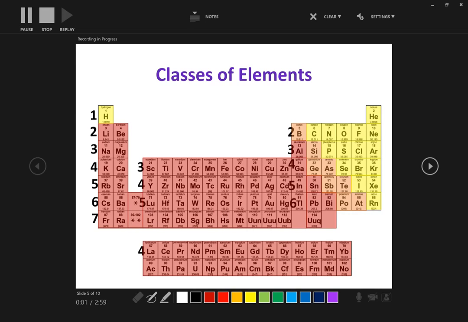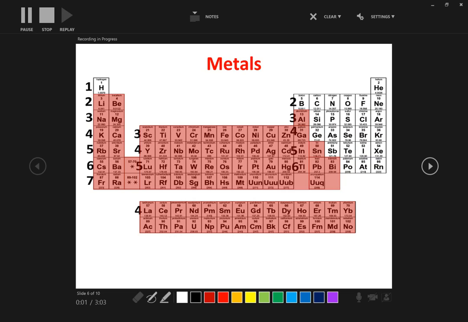We have three classes of elements, which we'll take a closer look at. So one class is, what are metals? Metals are located centrally and on the left. So all of these elements colored in red is where our metals are located. You can see that the majority of the table are metals.